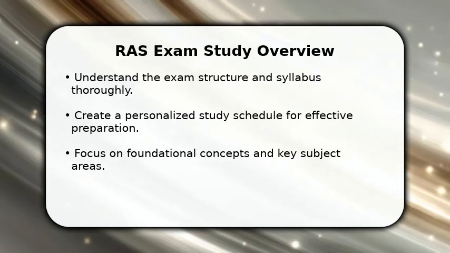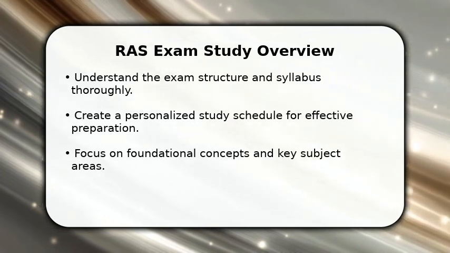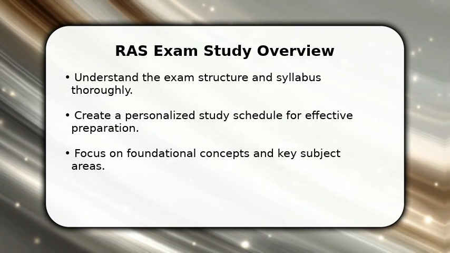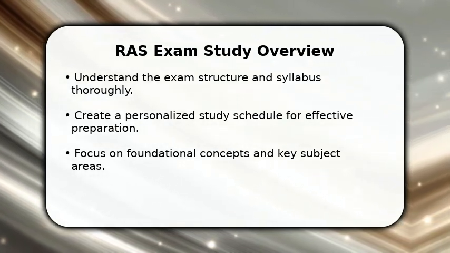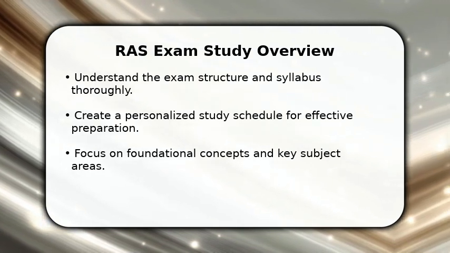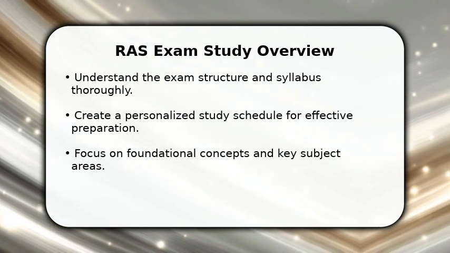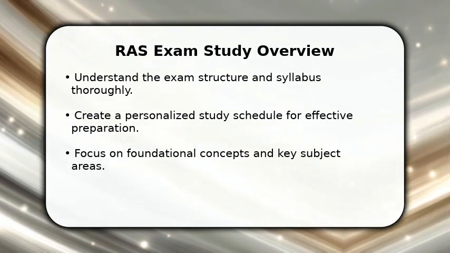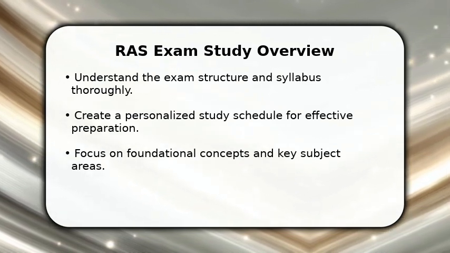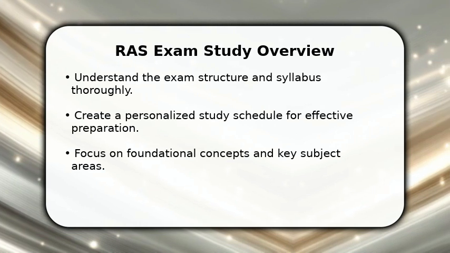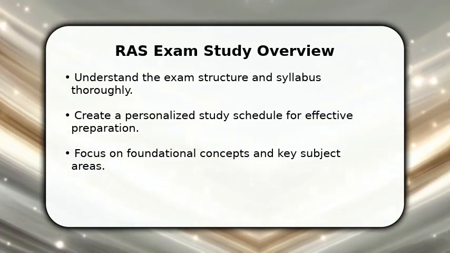In this video, I will explain how to study for the RAS exam. First, it's essential to thoroughly understand the exam structure and detailed syllabus, which typically covers general knowledge, general science, and reasoning abilities. Next, create a personalized study schedule, allocating specific times for each subject. This structured approach ensures comprehensive coverage and helps manage your time efficiently. Remember, consistent effort over several months, perhaps 6 to 8 months, is far more effective than last-minute cramming.